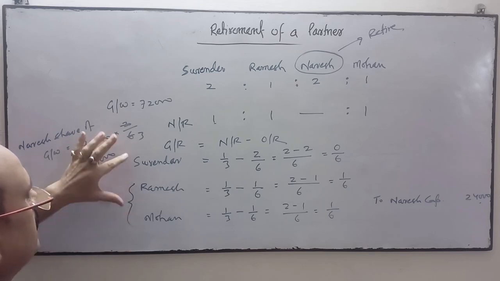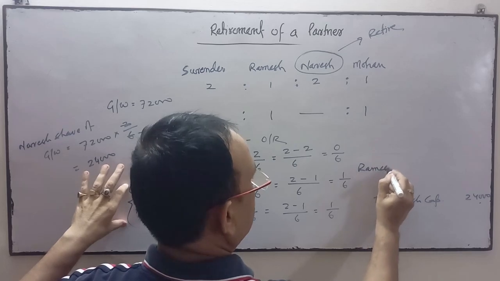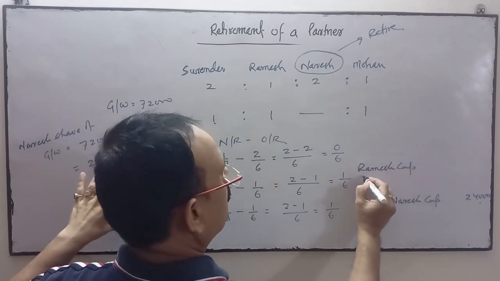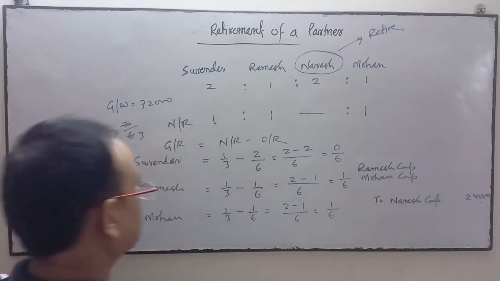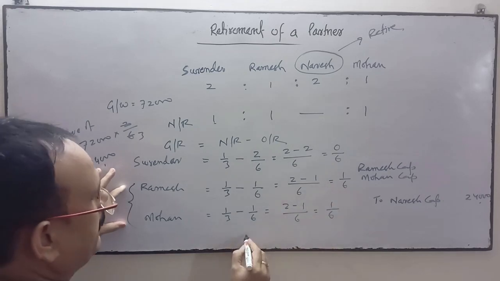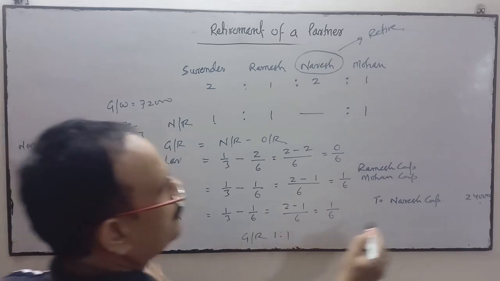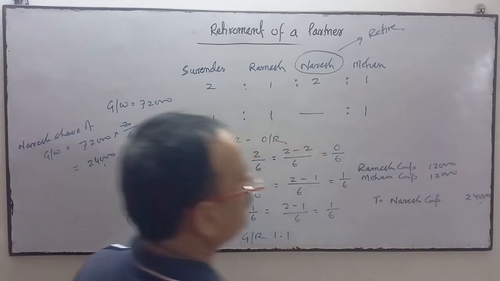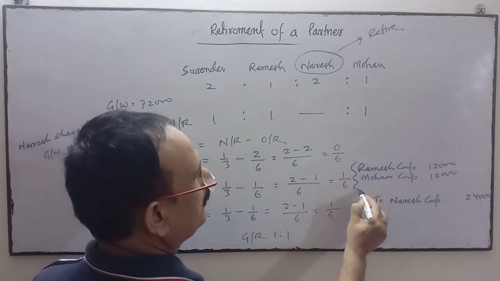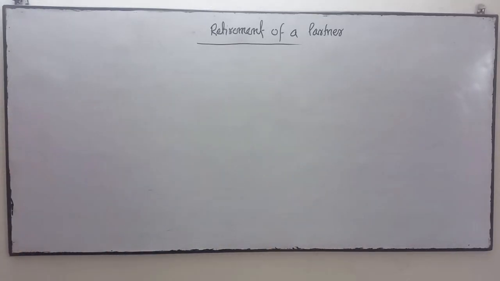Of the continuing partners, only two are gainers. So Ramesh's capital account and Mohan's capital account will be debited. At what ratio? The gaining ratio between them is 1/6 and 1/6, so 1:1. So this 24,000 will be transferred in the ratio of 1:1, 1/2 and 1/2. Now see the next question.